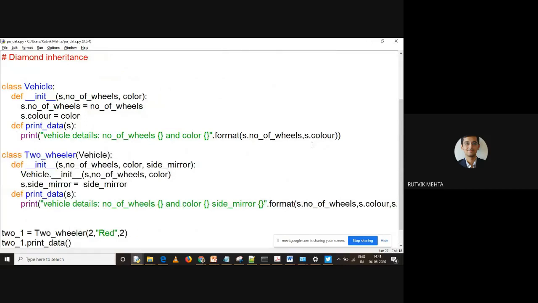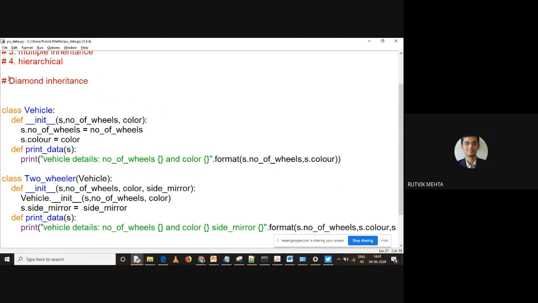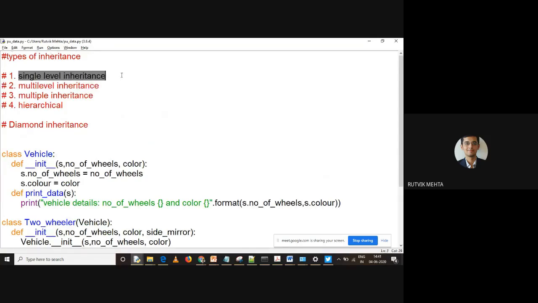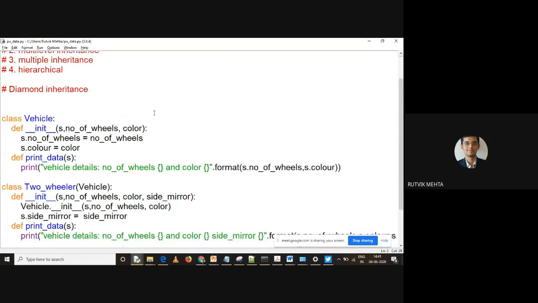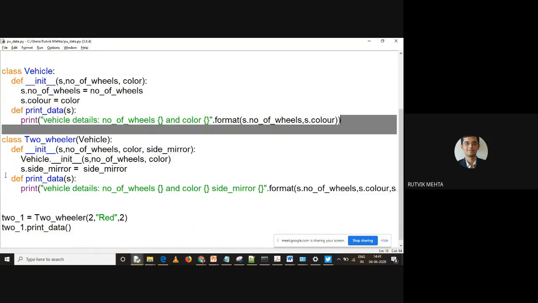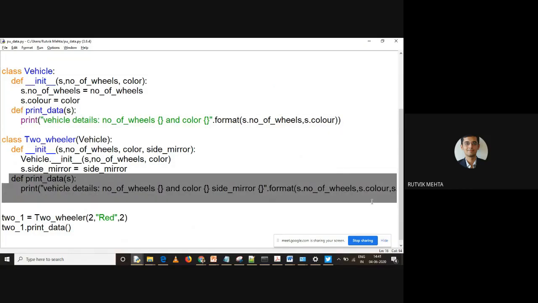Now understand this, what is happening over here. Here we have implemented single level inheritance, right? So that is the first concept that we have covered with this example. This implementation is showing single level inheritance. What second thing we have done over here? Can anybody tell me what we have done over here? We are using this print data method twice, right?